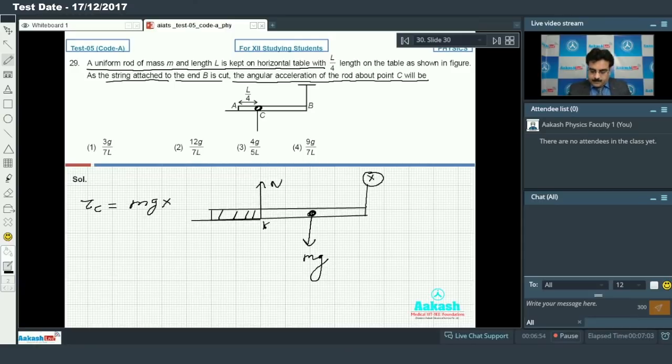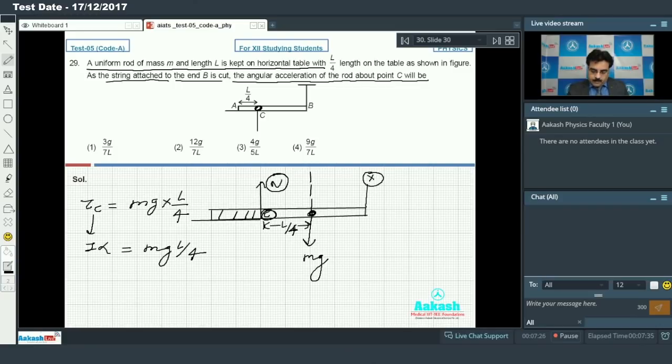The perpendicular distance as per the problem is L by 4, because this is the line of action for mg, and we know that this torque is equal to I alpha. So I alpha is equal to mg L by 4, and now I need the moment of inertia about point C.